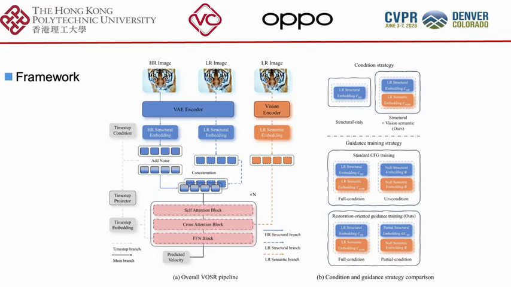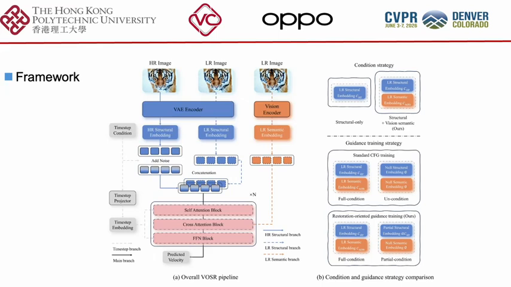Rather than coming from text, we then inject these two conditions into a diffusion transformer. The structural condition helps maintain fidelity, while the visual semantic condition helps resolve ambiguity during detailed generation.